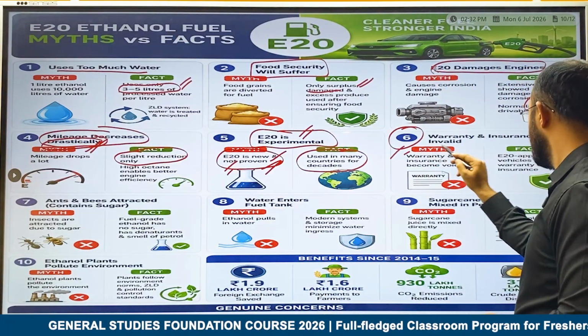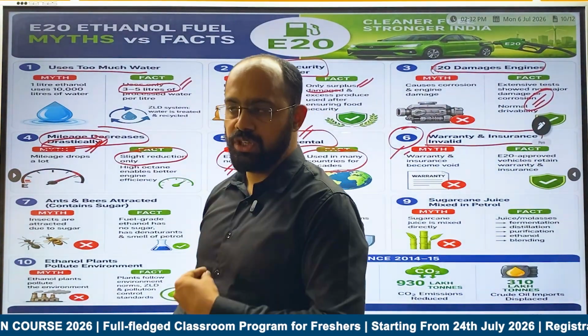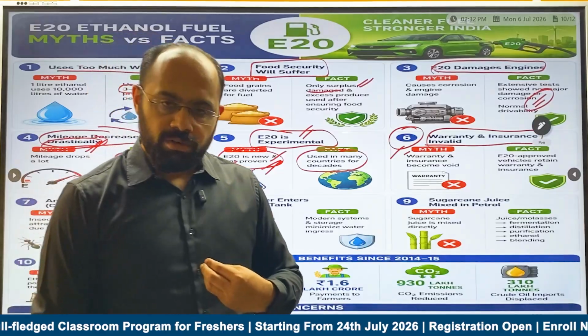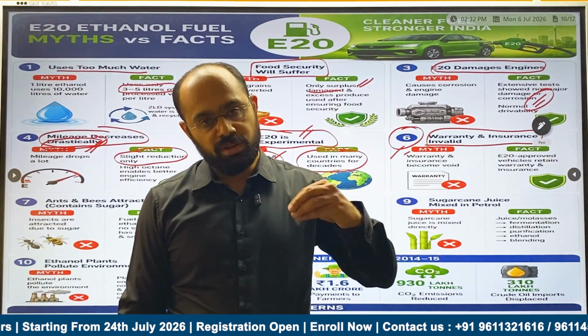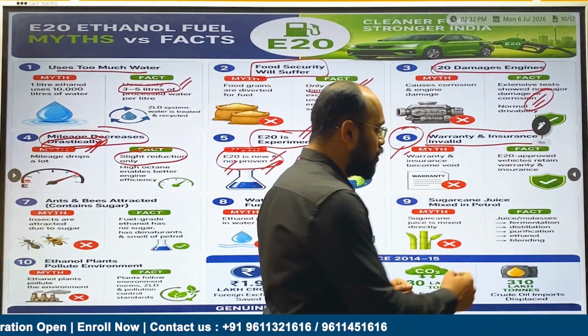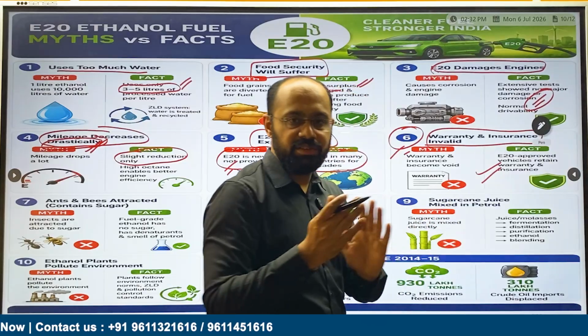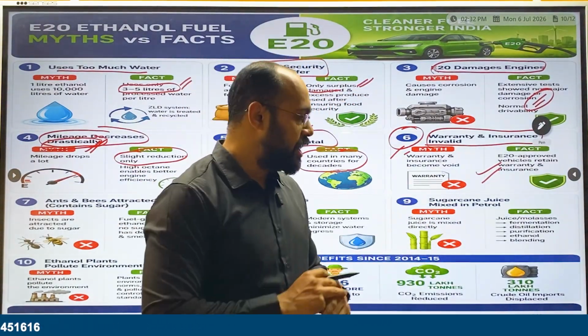Now the sixth myth is warranty and insurance will be invalid. The myth was, if you are using E20 petrol, E20 fuel, your insurance claim will be declined. So this is not the case. What the government says is, whatever the earlier position is, the same thing will continue. There is no change in the insurance claim.